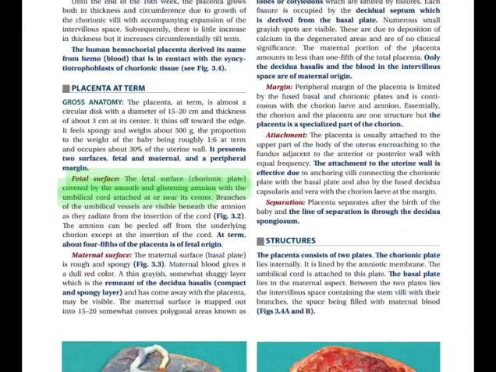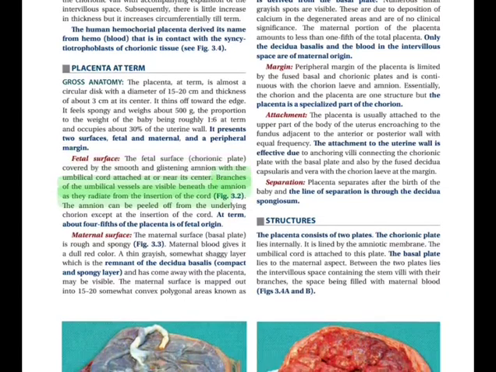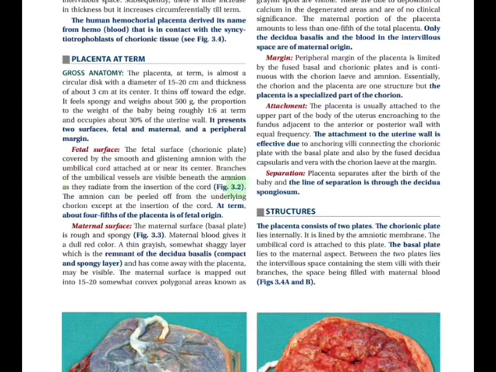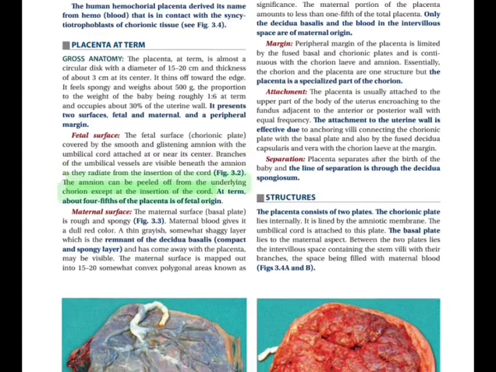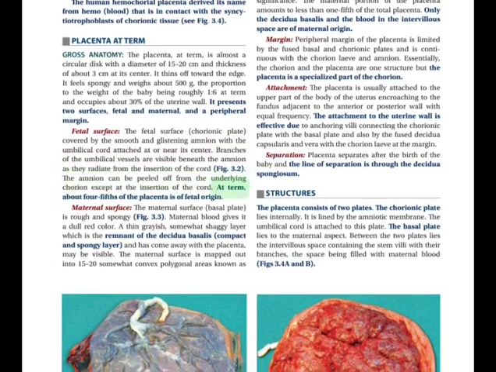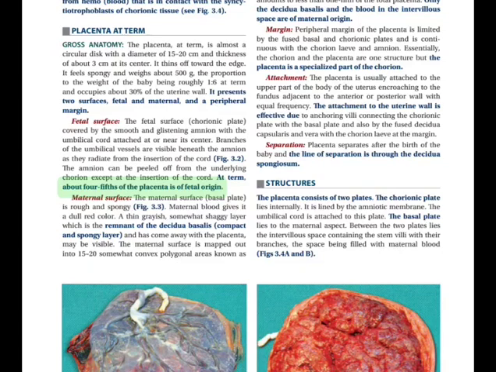Fetal surface. The fetal surface, chorionic plate, is covered by the smooth and glistening amnion with the umbilical cord attached at or near its center. Branches of the umbilical vessels are visible beneath the amnion as they radiate from the insertion of the cord, Fig. 3.2. The amnion can be peeled off from the underlying chorion except at the insertion of the cord. At term, about 4/5ths of the placenta is of fetal origin.